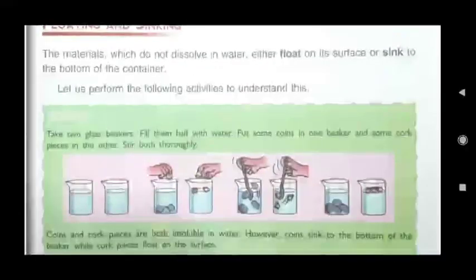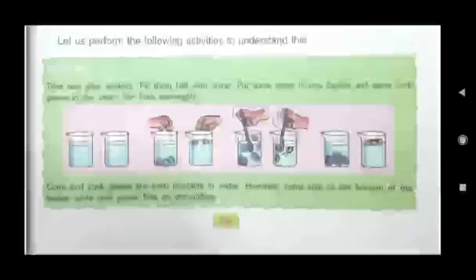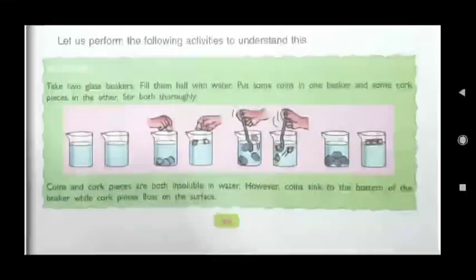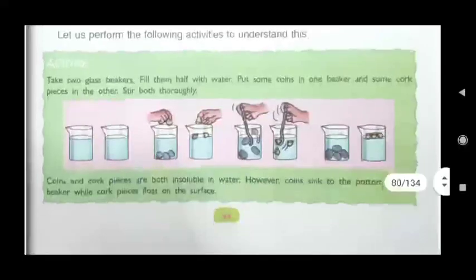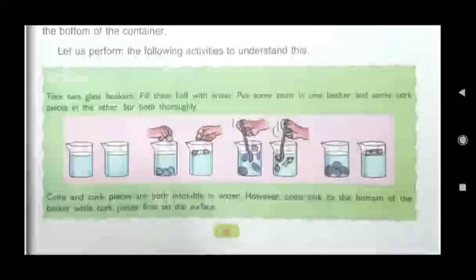Again we can do this activity. Let us perform the following activities to understand this. Take 2 glass beakers. Fill them half with water. Put some coins in one beaker and some cork pieces or thermocol pieces in another.